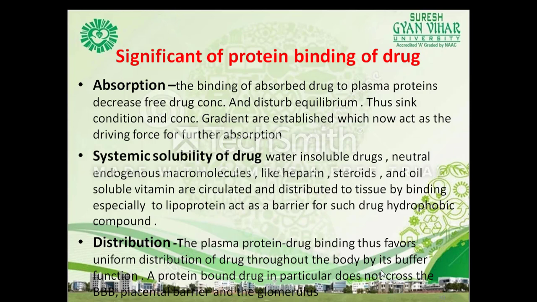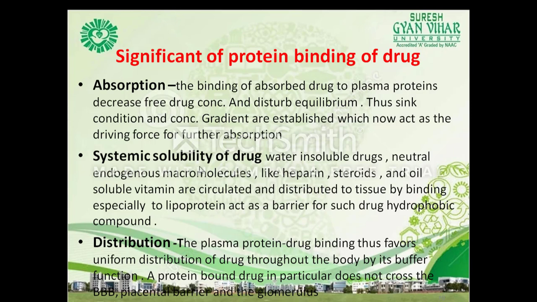Now, the significance of protein binding of the drug. In absorption, the binding of absorbed drug to plasma proteins decreases the free drug concentration and disturbs the equilibrium. The sink conditions and concentration gradient are established, which now act as the driving force for further absorption.